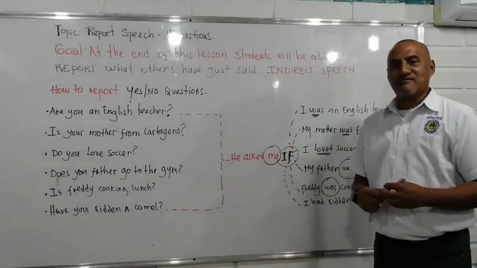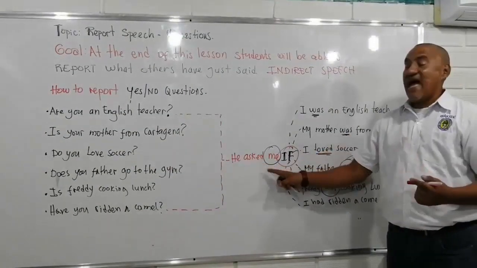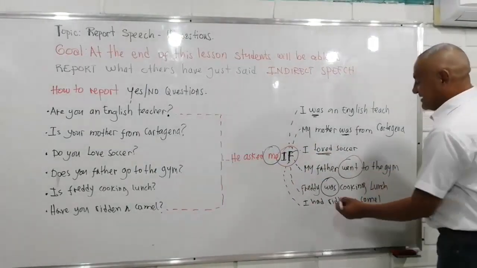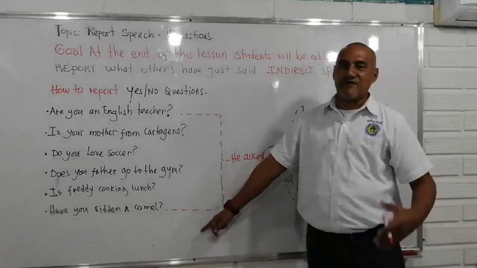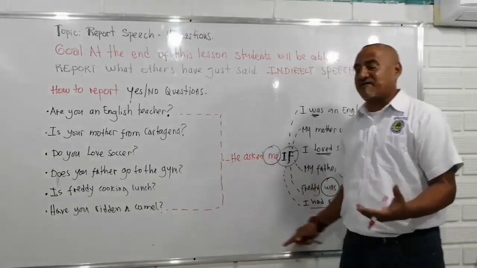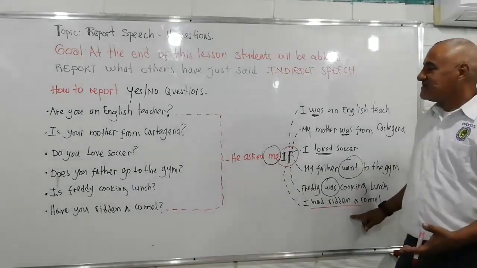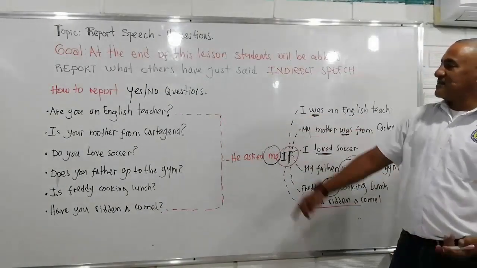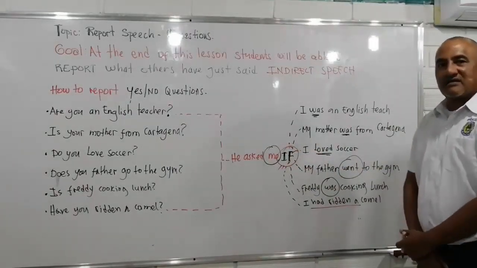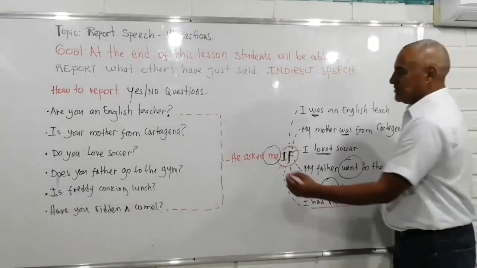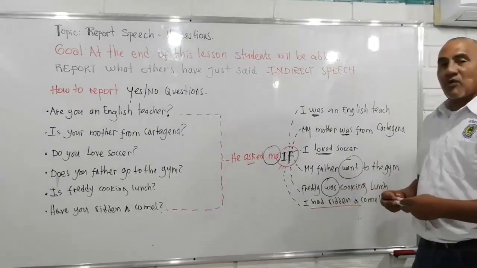Have you ridden a camel? ¿Has montado un camello? Then I will report that. He asked me if I had ridden a camel. Then look at the last one, it's in present perfect. Remember, when we have something in present perfect, we have to change it into past perfect. Okay? Then there's no question. What is the conclusion? We need the "if" clause to report, and also to change the verb. We have to change the reporting verb.